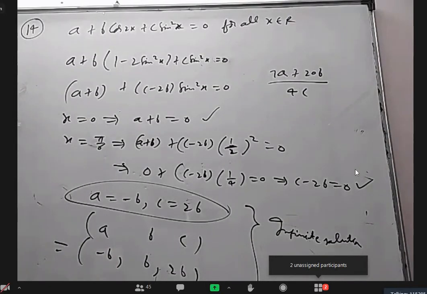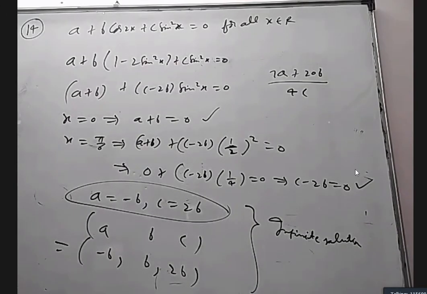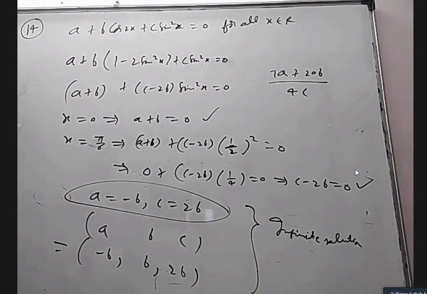So that is 20b, plus, sir. 2. 7a plus 20b by 4c. How much? 20. Okay. If I put a as minus b, the numerator will become 13b. Denominator will become 8b. 13 by 8, right? Yes, 13 by 8, sir. Yeah. There are so many sets of ABC values, but every time the answer is 13 by 8. So like that also they can ask.